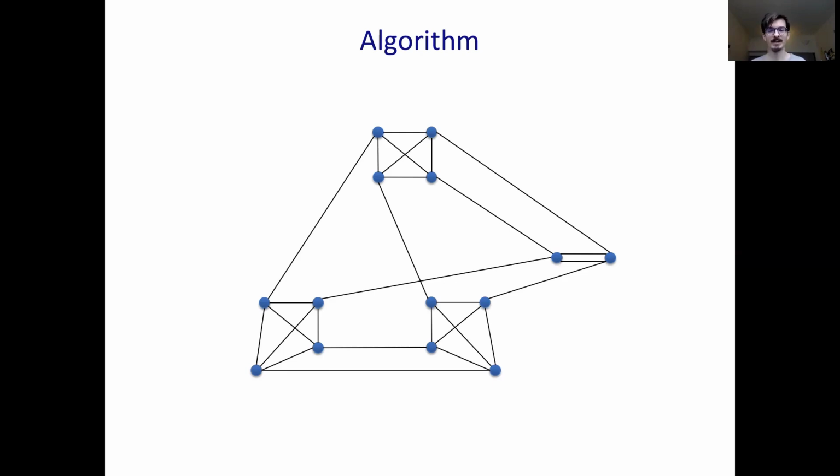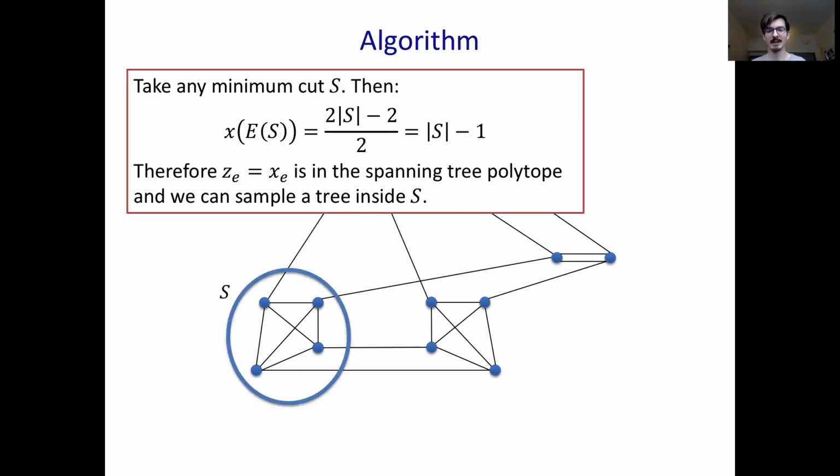So first notice that if we choose any minimum cut S and zoom in on the vertices inside of it, the point z equals x is in the spanning tree polytope for the vertices inside of S. So we can compute the maximum entropy distribution on the set S and sample a tree.